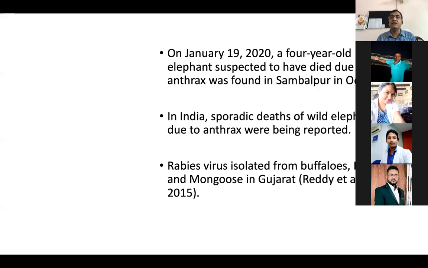So you can see in this that the elephant was suspected of anthrax in Sambalpur, Odisha. So in India, among spotted dead wild elephants, the most likely cause of death reported is anthrax. Besides that, rabies is one of the problems. As we know, rabies is present in two forms, and you see this in Gujarat also. This is just a study, rabies isolated from buffaloes, nilgais, and mongooses, and so many animals. So rabies is still one of the biggest problems in wildlife.